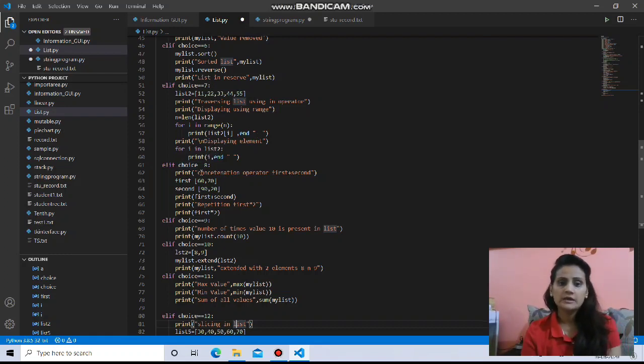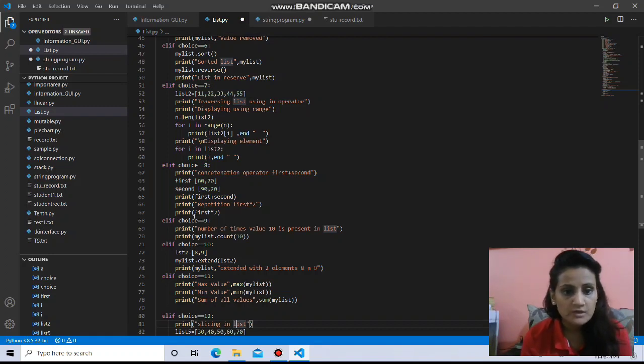Then choice number 8. In choice number 8, we have the concatenation and repetition operations. Concatenation means adding two lists. To explain, I have taken new lists named first and second. First has two values, 60 and 70, and second has two values, 90 and 20. Now I am writing a very simple statement, print first plus second. The two values of the first list will come, plus the second. So the list displayed will be 60, 70, 90 and 20.